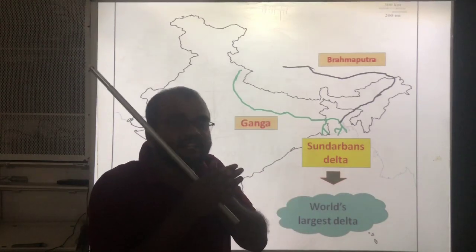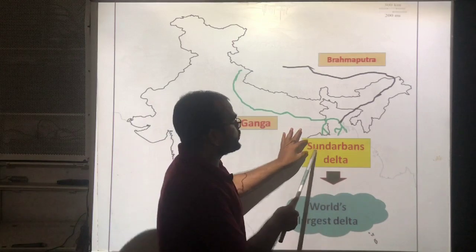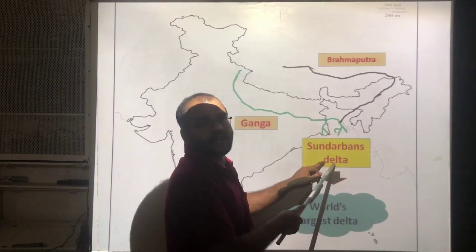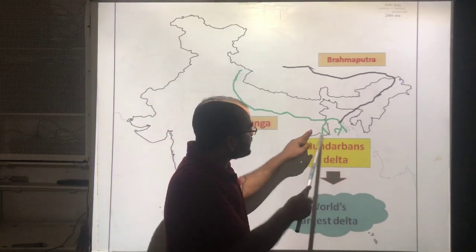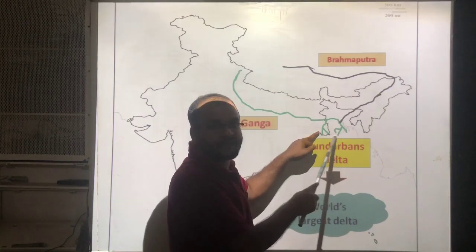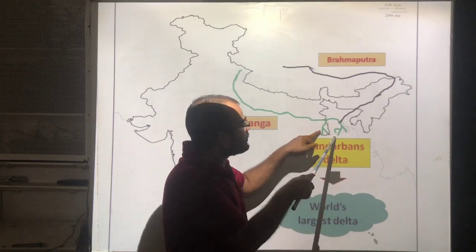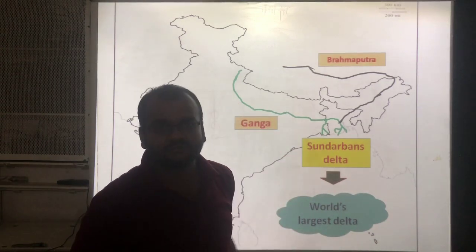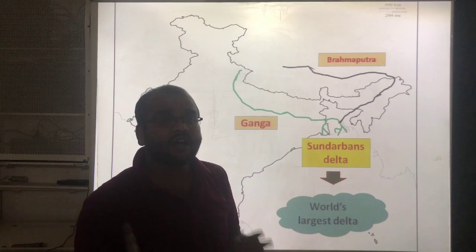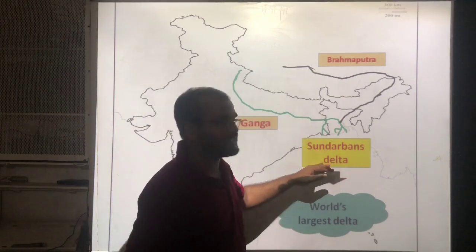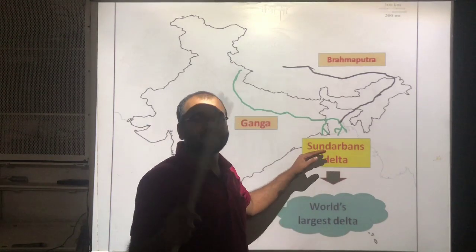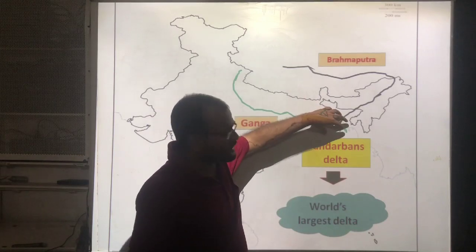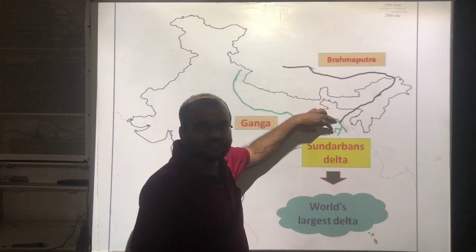Because of these distributaries, the Sundarbans Delta was created. This Sundarbans Delta is the largest delta in the world. The Sundarbans Delta is present in our India and Bangladesh.